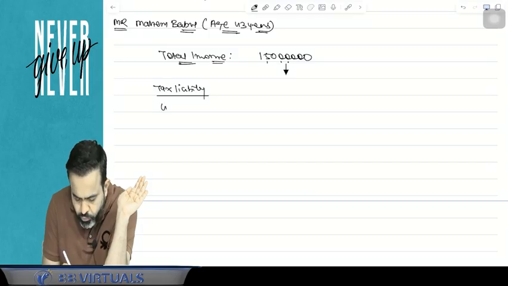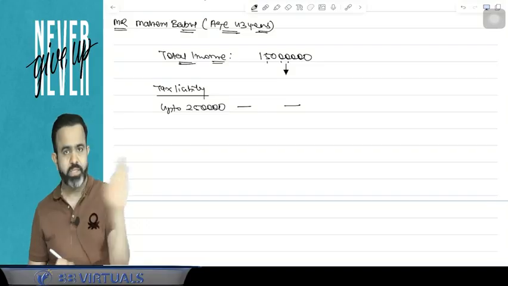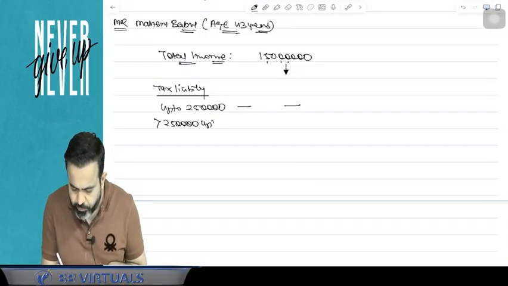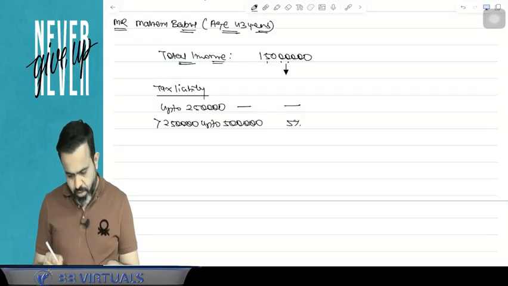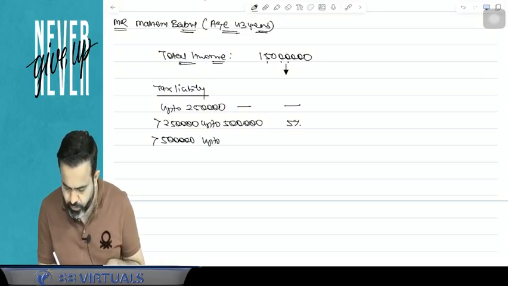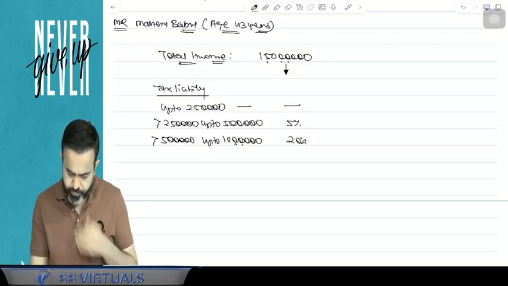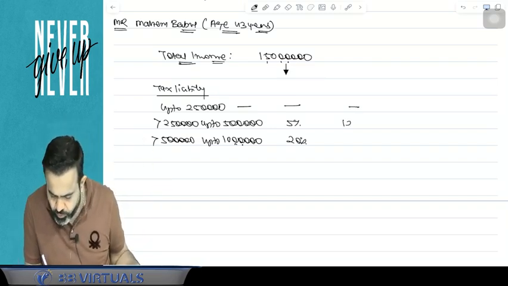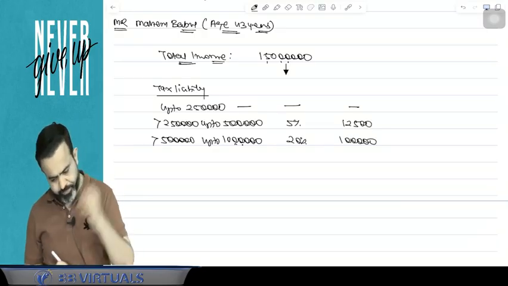So guys, up to 2,50,000 there is no tax. Now more than 2,50,000 up to 5 lakh, the tax is 5%. Now more than 5 lakh up to 10 lakh, your tax is 20%. So here more than 2,50,000 up to 5 lakh, 5% comes to 12,500. Here it is 1 lakh rupees.